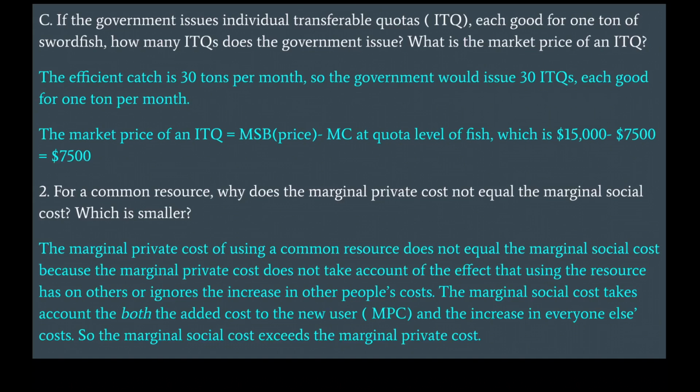For a common resource, why does the marginal private cost not equal the marginal social cost, which is larger? The marginal private cost of using a common resource does not equal the marginal social cost because the marginal private cost does not take account of the effect that using the resource has on others, or ignores the increase in other people's costs. The marginal social cost takes account of both the added cost to the new user, that is MPC, and the increase in everyone else's costs. So the marginal social cost exceeds the marginal private cost.